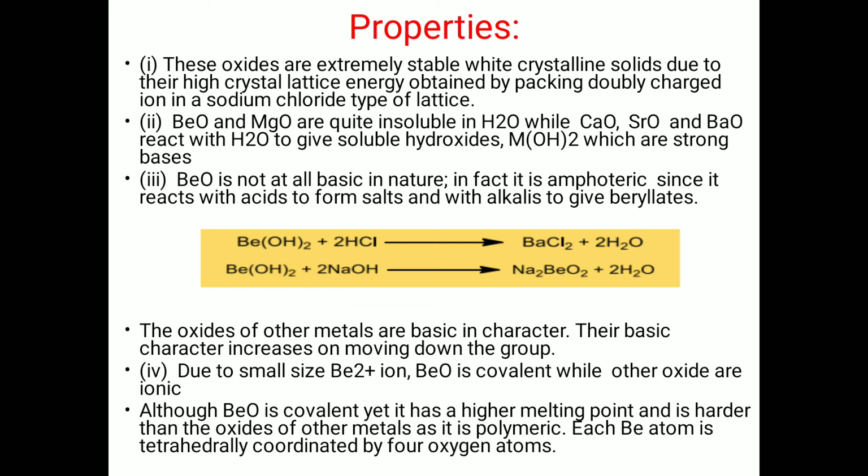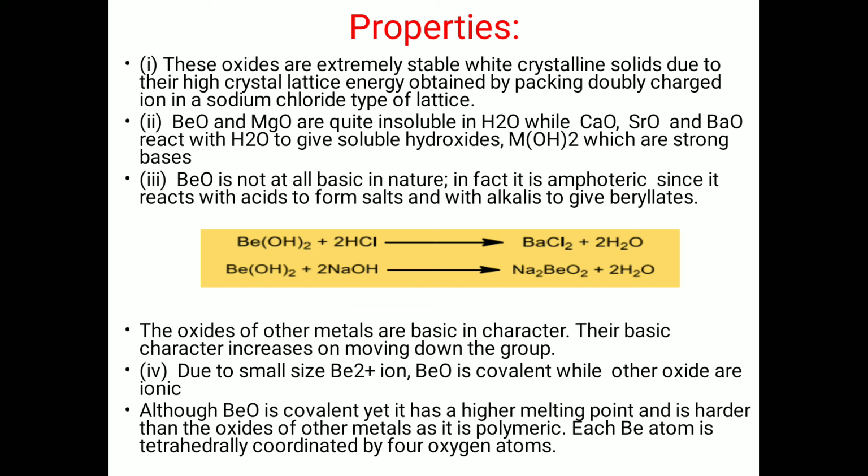Beryllium oxide is not basic in nature. In fact, it is amphoteric since it reacts with acid to form salts and with alkalis to give beryllates. Here is the chemical reaction showing the reaction of beryllium hydroxide with acid and base, and as a result beryllium chloride and sodium beryllate are obtained with water.